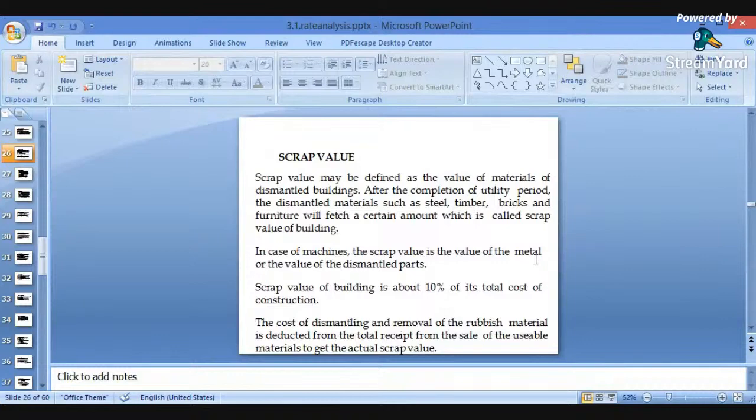Again, an important term related to value is the scrap value. Scrap value may be defined as the value of the material after dismantling.